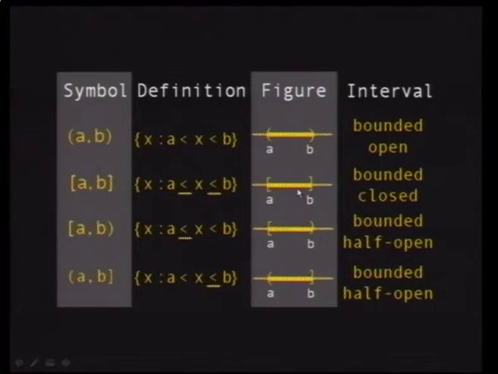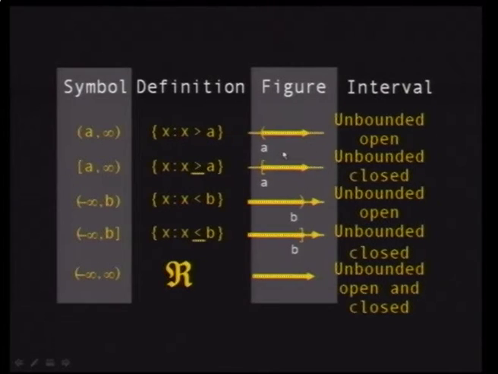You have here a bounded and closed interval, because A and B are two sets in the same interval, so the endpoints are elements of the interval. It can also be bounded and half open, closed from one end and open from the other, etc. And you can also have this set.